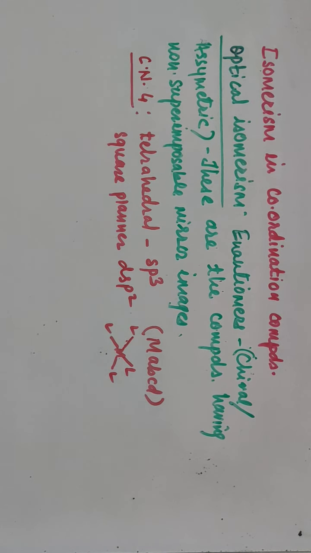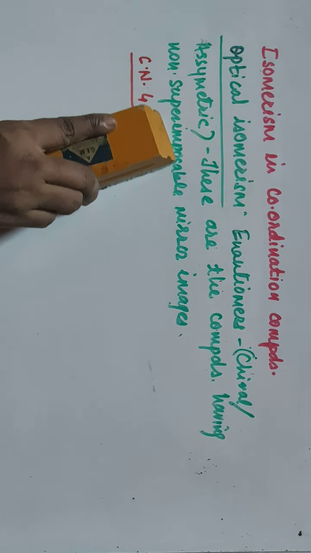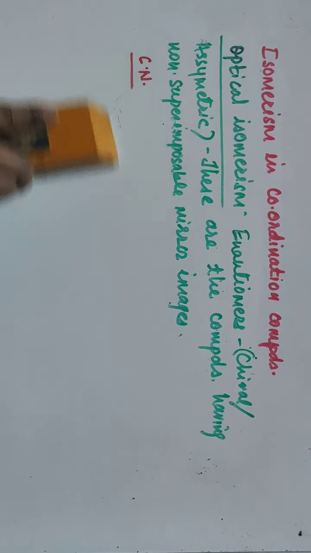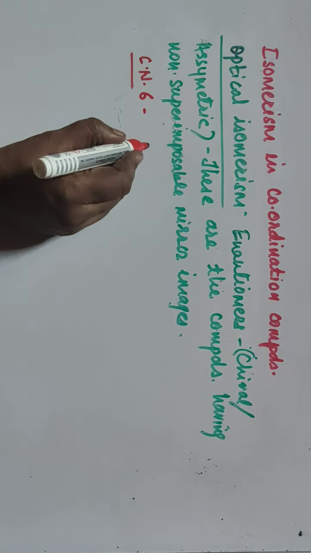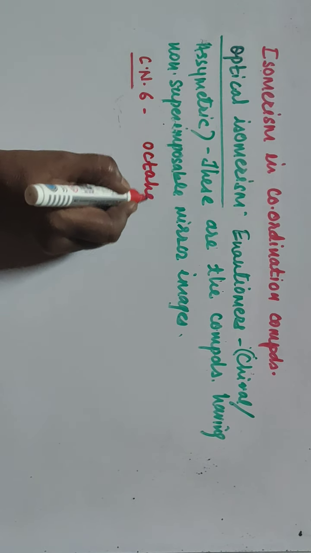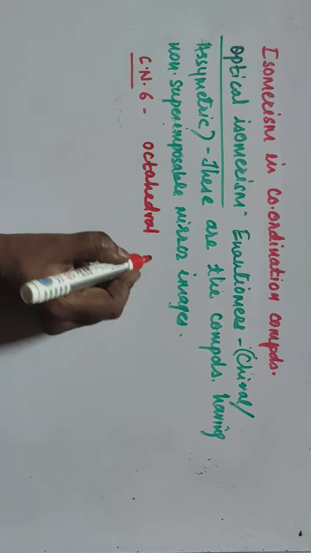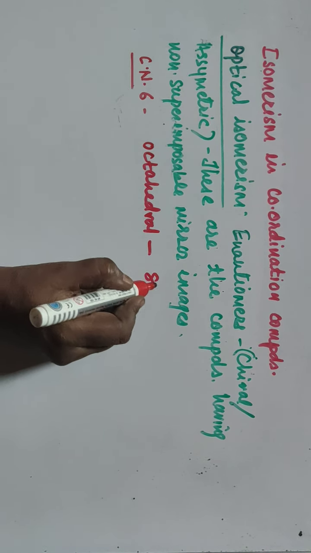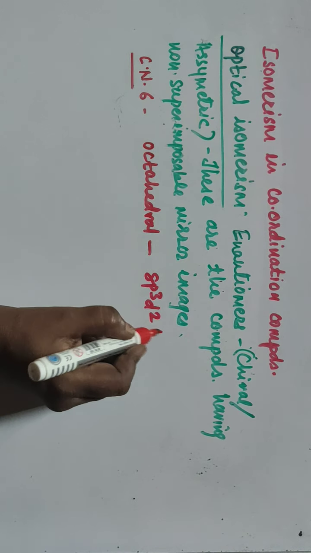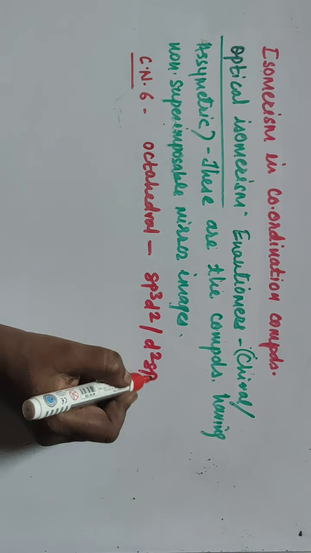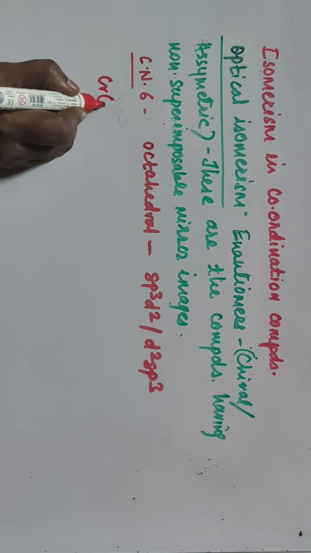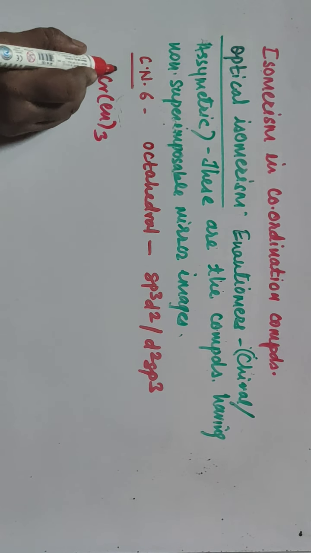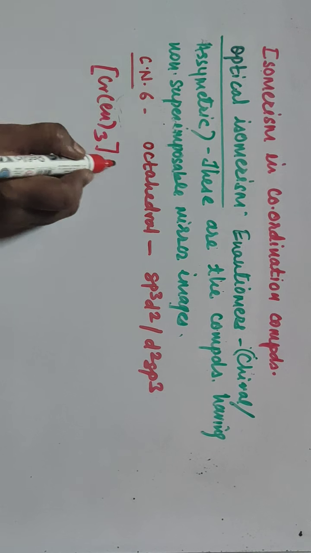Next, when coordination number is 6, we'll see optical isomerism only in octahedral complexes. When coordination number is 6, the geometry is octahedral and hybridization is sp3d2 or d2sp3. We'll take here one example of [Cr(en)3]3-.